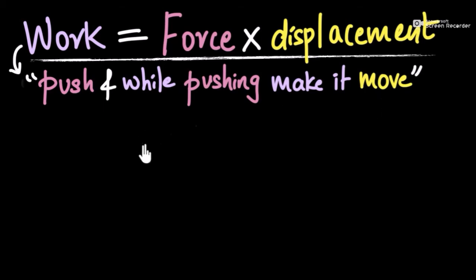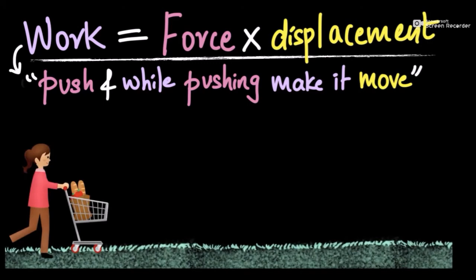So you have to push on an object because if you don't push or pull, force will be zero and work will be zero, right? And while pushing, you have to make it move because if you don't make it move, there will be no displacement and again work will be zero. So let's quickly look at some example to make more sense of it.